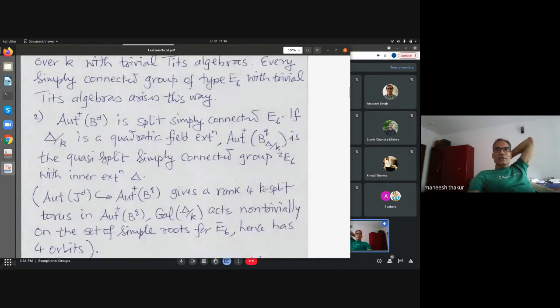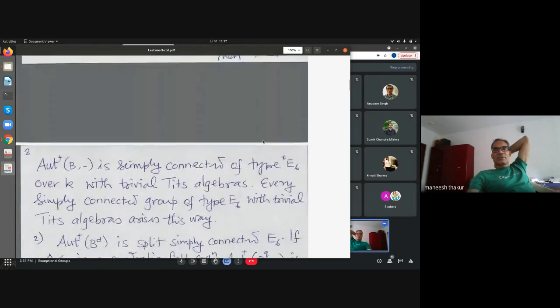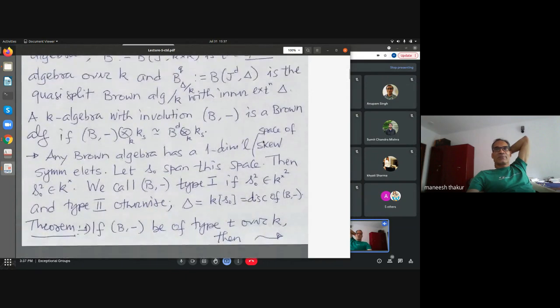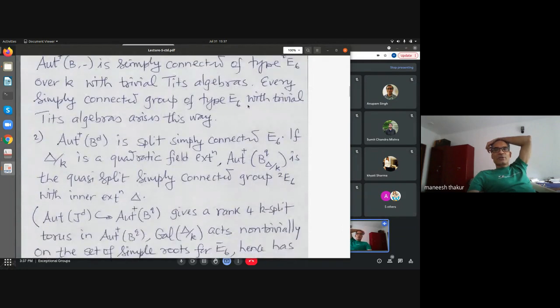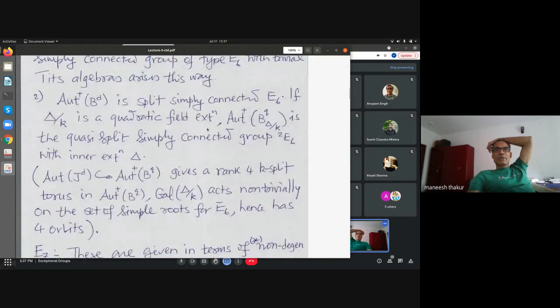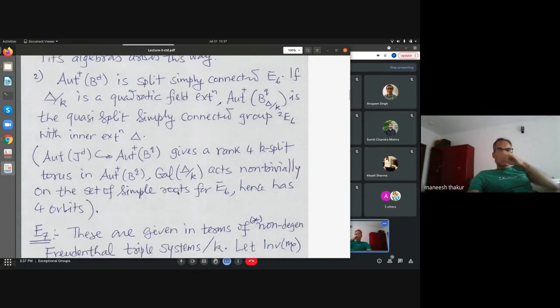In this, the quasi-split group is obtained by taking automorphisms of this twist, the quadratic twist I constructed here. So if you take this algebra and take its automorphism, that gives you the quasi-split E6. And this E6 has rank 4 over K because the automorphisms of the split Albert algebra sits here as a subgroup. So this is all I wanted to say about quasi-split groups and so on.